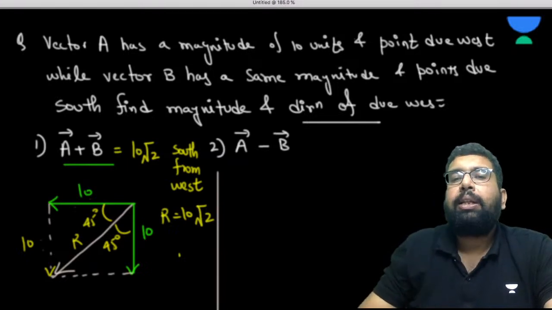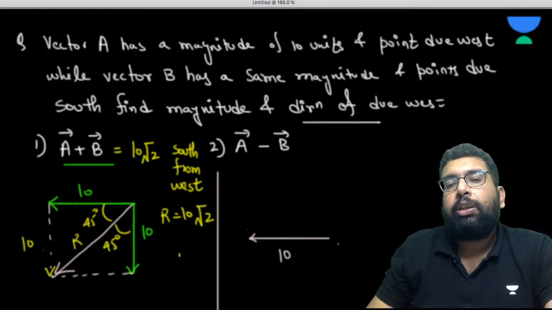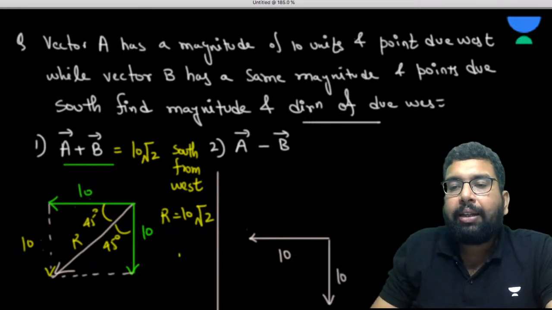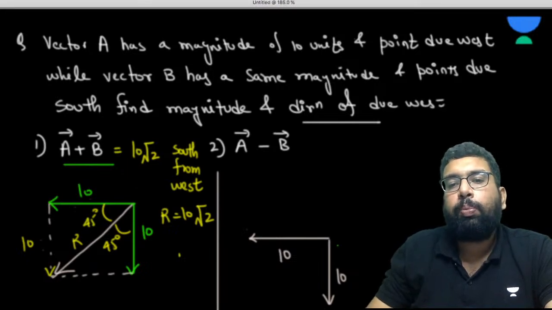Okay, now please understand this. So we have this A, please see this. This is 10, this is 10. Now this is minus of vector B. So this is vector B, right? Now minus of vector B is going to be opposite of this 10. This is minus of vector B now.